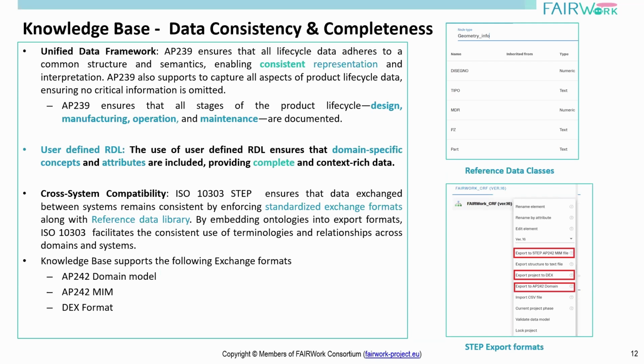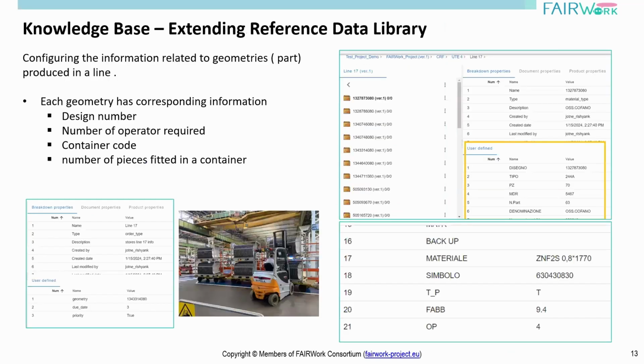And apart from this, I also want to give an instantiation example of bringing your own RDL or ontologies into the system. Here is such an example where, as I told you earlier, each geometry will have certain properties.